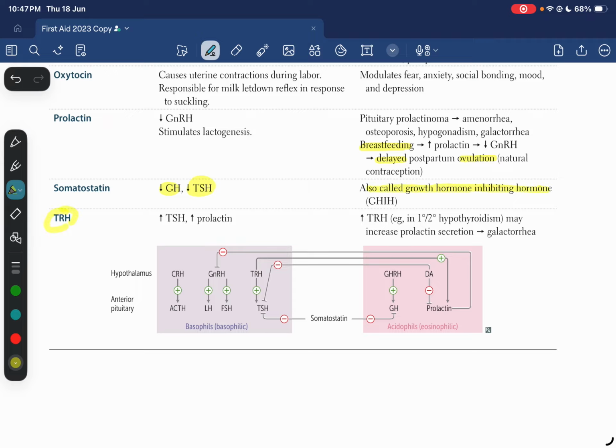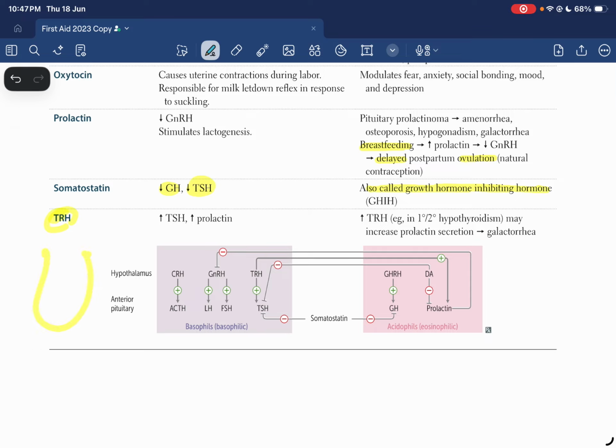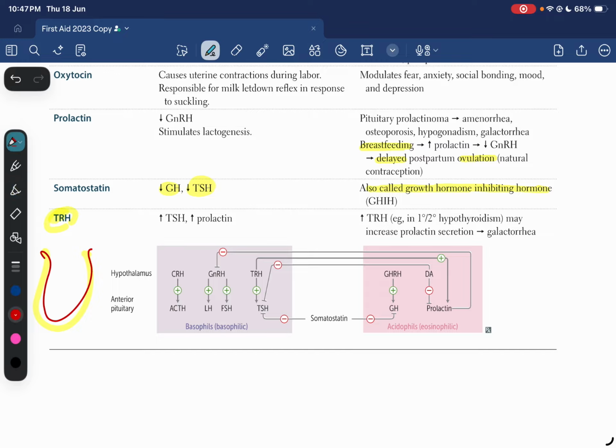Then there's thyrotropin releasing hormone, which is going to act on the thyrotrophs. This is the pituitary gland. This is the pituitary gland on which it is going to act. Thyrotroph cells are going to release TSH. It is going to act on the thyroid gland, which is going to produce T3 and T4.